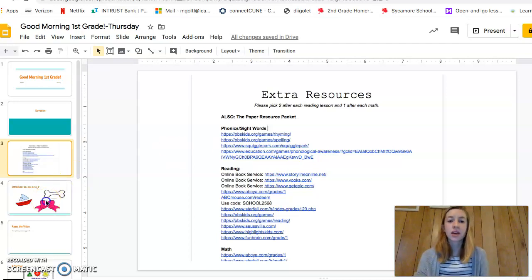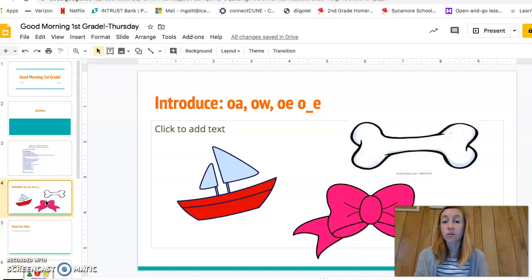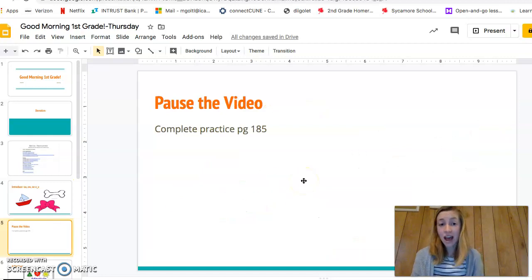Try a different one. The sound that we're talking about is O-A, O-W, O-E, and O-sneaky. And all of these sounds make the O sound. I like to think of words like boat, B-O-A-T, or a word like bow. Lots of us like to wear bows, B-O-W. Do you hear the O sound in those words? Or your dog might like this one, a bone, B-O-N-E, has that sneaky E. We're talking about words with the O sound, like a sound you'd make if something really bad happened. Oh! These words have the O sound. You can pause this video now and complete practice page 185 if you wish.